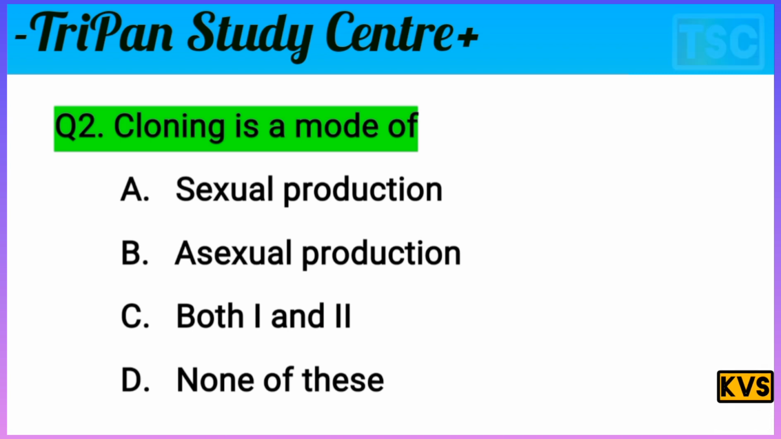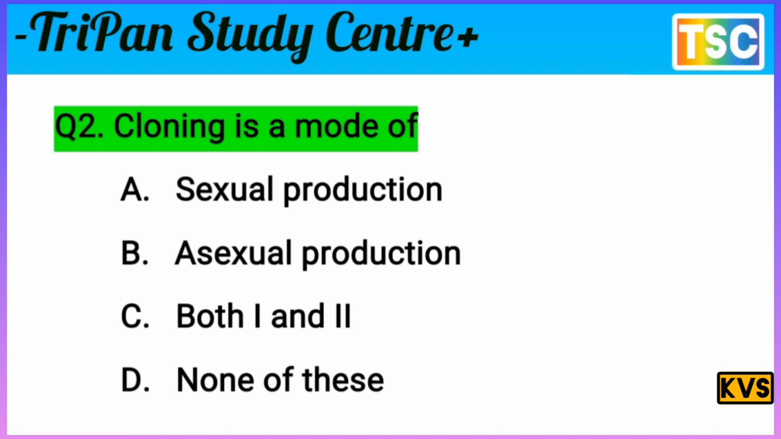The question is clear. Cloning is a mode of... You know that cloning is a different method of reproduction. It means the sexual reproduction option is rejected here, because sexual reproduction is not relevant here. It means option A is rejected. It means options C and D are also rejected. It means option B is correct.